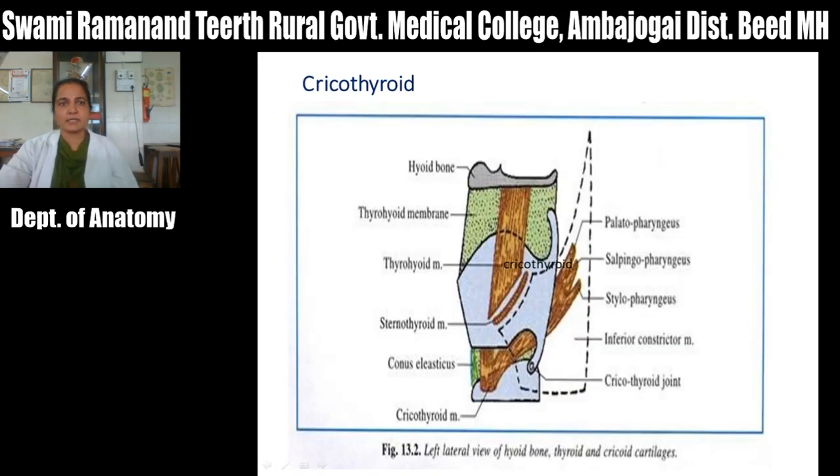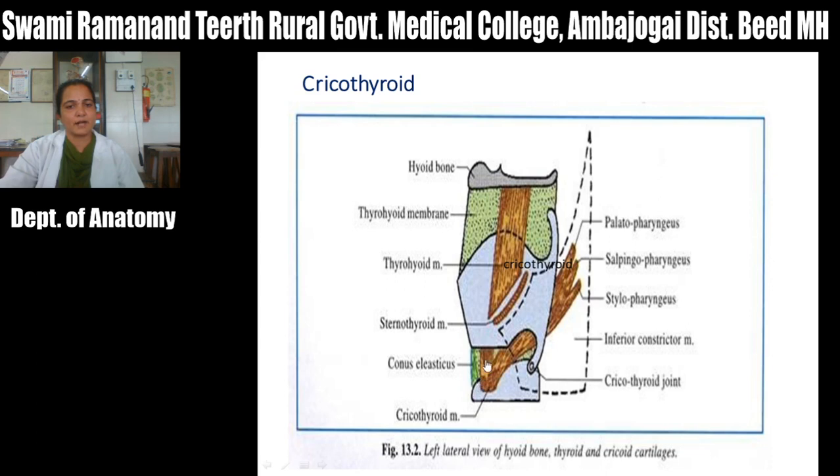Now we will see the intrinsic muscles one by one. Just a revision. First is the cricothyroid muscle. This is the only muscle which is present externally in the larynx. It arises from the lateral surface of the arch of the cricoid cartilage and is inserted into the lower border of the thyroid cartilage.